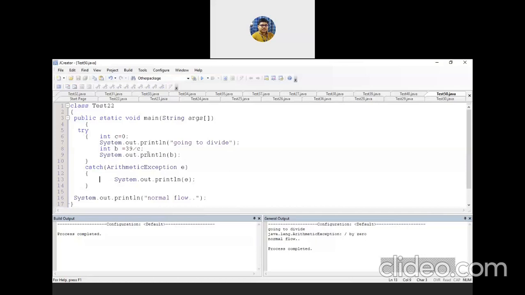The part of code that may cause a problem, that may throw an exception, you must write inside the try block. And if an exception occurs, your try block will throw an object of the exception class, or better to say any specific type of exception object, like arithmetic exception object, array index out of bound exception object. And finally, after execution of the catch block, it will come out, and if any normal statement is there, then that statement also gets executed. If you do not handle your exception, your program will just stop over there. I have explained this through this example.